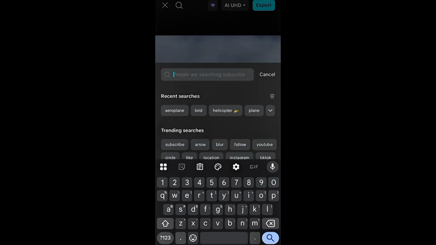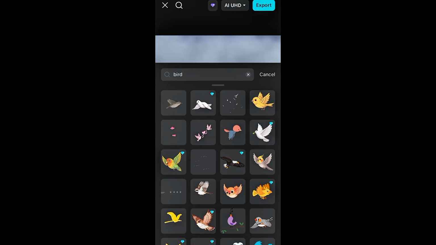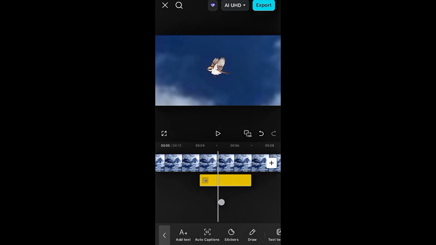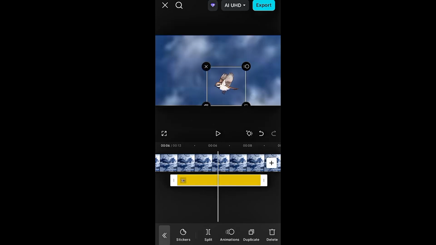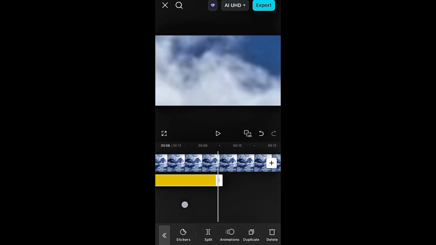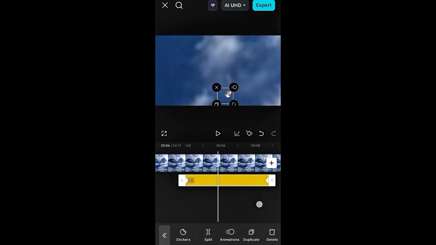At this point, I added a bed sticker and moved it to start at the 4-second mark. I set its duration to about 4.5 seconds and made the bed smaller. Then I added a keyframe to the bed sticker and moved it out of the screen from the right side. Then I moved to the end of the bed sticker on the timeline and moved the bed from the right side of the screen to the left. Another keyframe was automatically added, creating the flying bed effect.